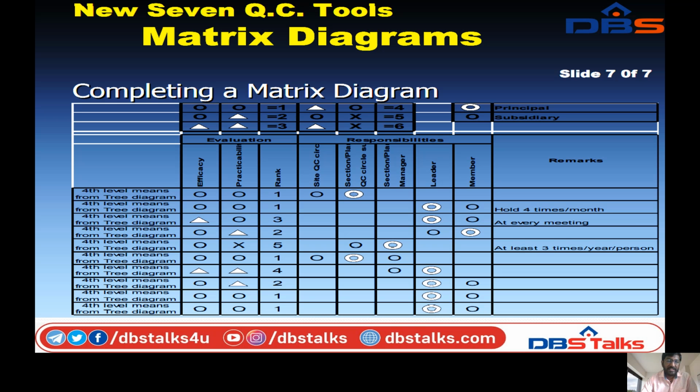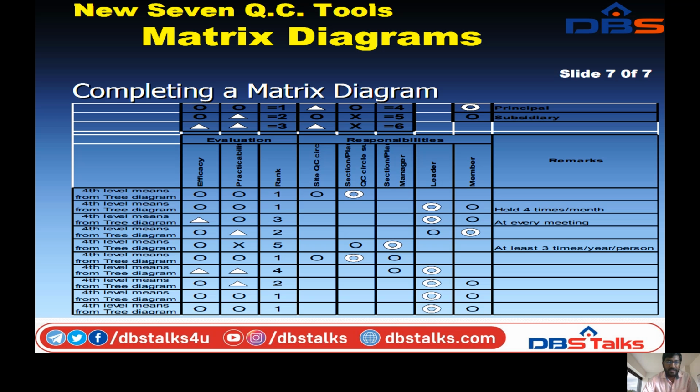This one is the efficiency, next practicability, next rank. State cards, secondary plan, quality control circle, secondary plan manager, leader, monitor. A similar matrix form is created. Next, coming to the fourth level means from the tree diagram, these are completed.